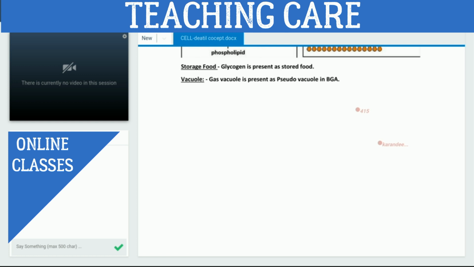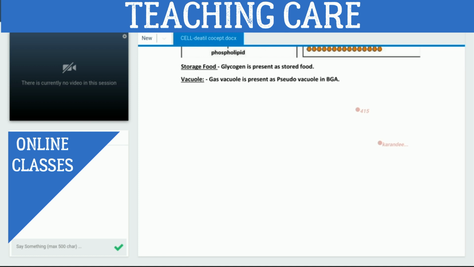But in pseudo vacuole, as we are observing in the gas vacuole, which chemical is absent in the membrane of the gas vacuole? Sir, lipid. Okay, fine. Only protein is present. That's why it is called pseudo vacuole. And whether it is present in all bacteria or prokaryotic cells? No, it is present in BGA only.